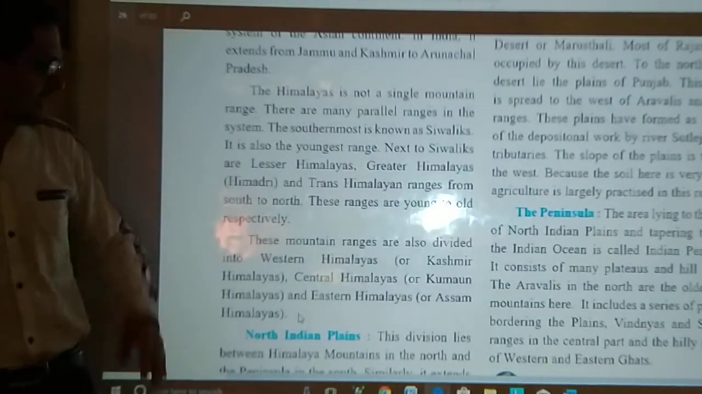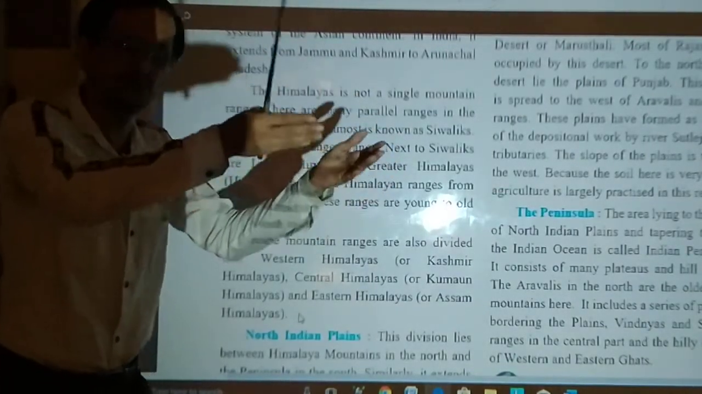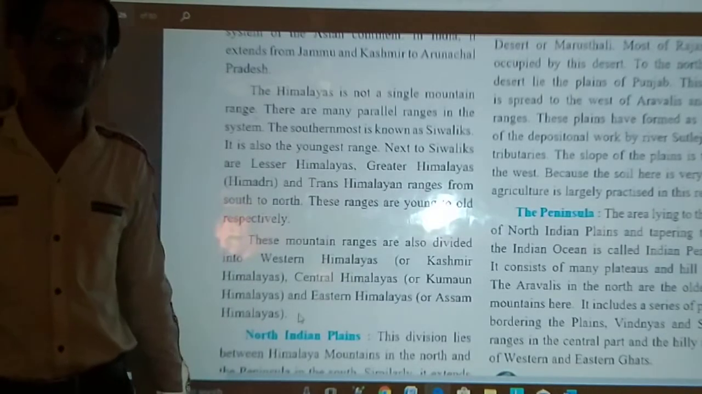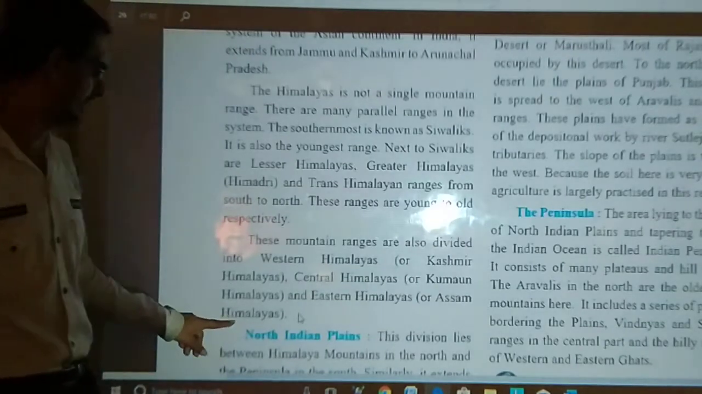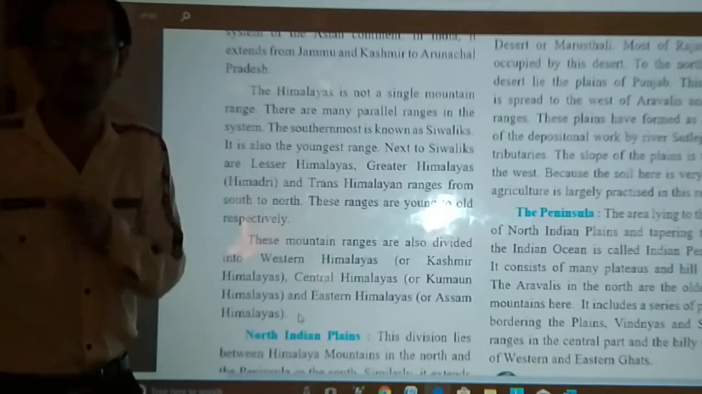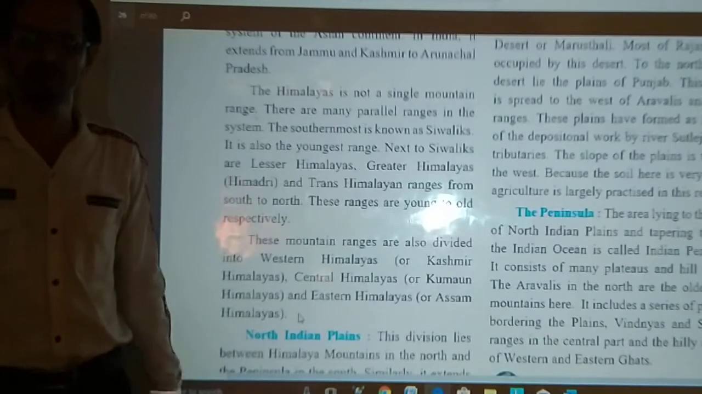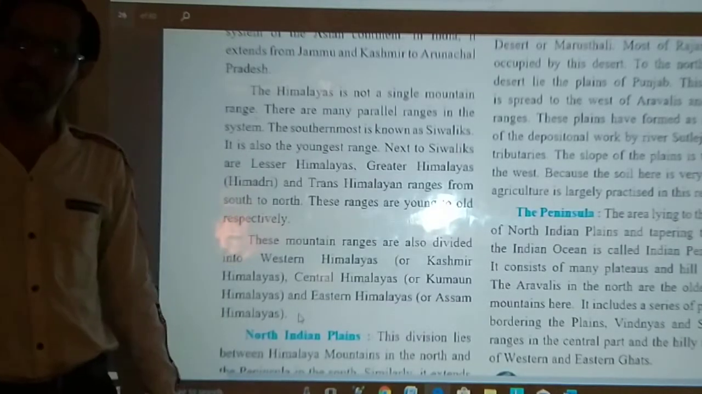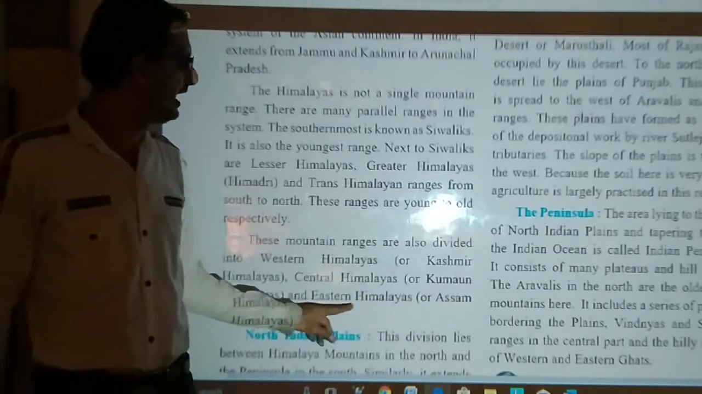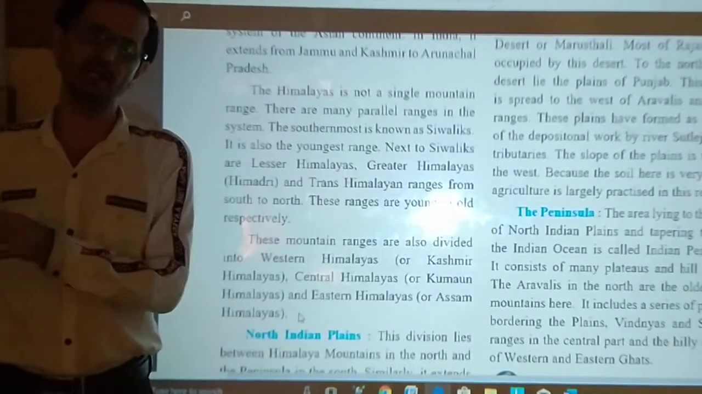Then afterwards, it is the last part of the Himalayan mountain ranges, which covers the northeast area and ends in Arunachal Pradesh. Near Arunachal Pradesh, it is known as Assam Himalaya. You cannot call it Arunachal Pradesh Himalaya or Arunachal Himalaya. You must call it Assam Himalaya, because most of these mountain ranges end in Assam. So obviously they are known as Assam Himalaya, or you may call it Eastern Himalaya, because Assam is in the northeast. So obviously they are known as Eastern Himalaya or Assam Himalaya.